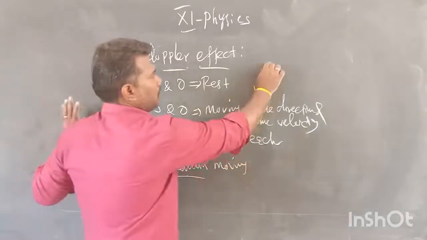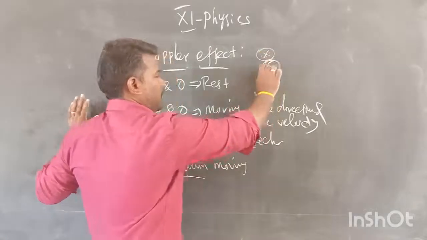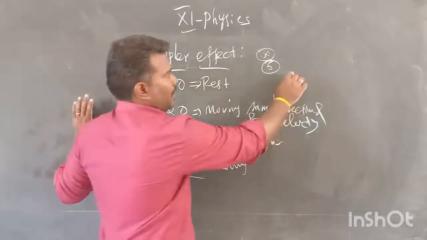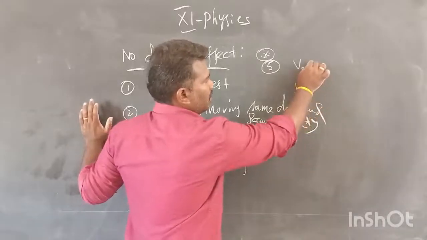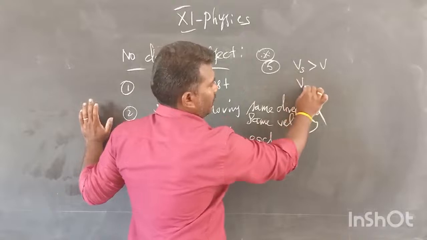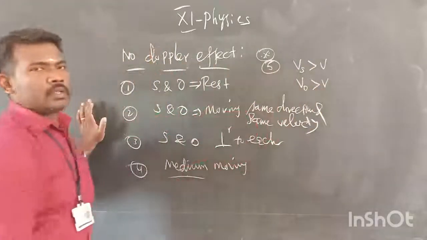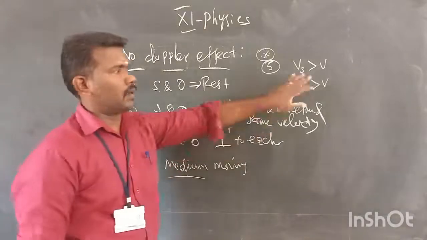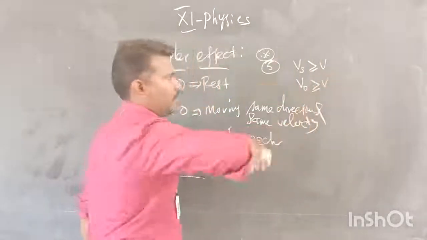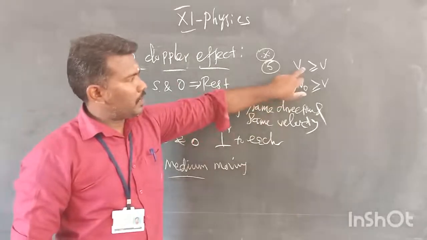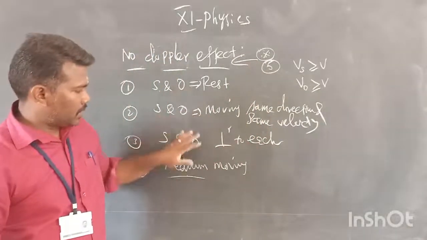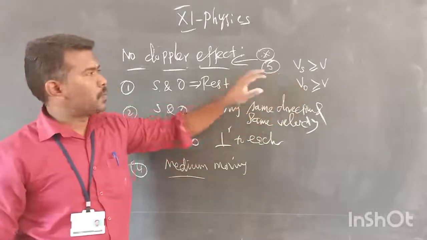And the fifth one, sometimes asked as a 1-mark question, is with respect to comparison of velocity. If the velocity of the source or the velocity of the observer is greater than or equal to the velocity of the sound wave, there is no Doppler effect. So this is also a special case.